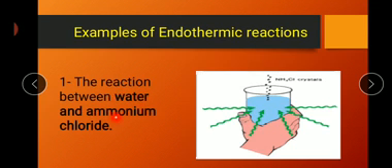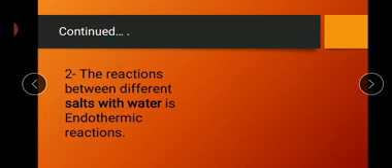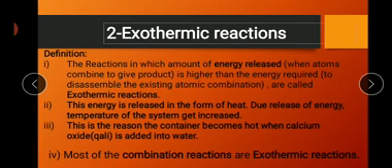Water combines with ammonium chloride; this is the reaction between water and ammonium chloride, and as a result ammonium chloride crystals are formed. The second one is the reaction between salt and water, which is also an endothermic reaction. Salt and water react together to form the neutralization reaction.